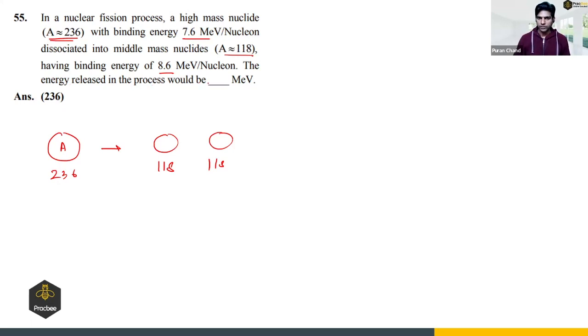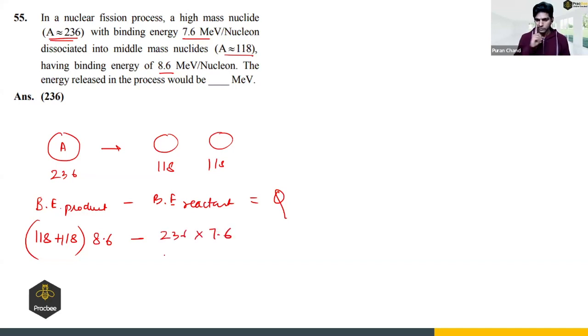So can you see the binding energy has increased? The energy released in the process will be the binding energy of product minus binding energy of reactant. So that will be the energy released. So what is the binding energy of the product? It will be 118 plus 118, that is the total mass number, multiplied with binding energy per nucleon, minus 236 times 7.6. So from here, we can say 236 will be common. So 8.6 minus 7.6 comes out to be 1. So 236 mega electron volt is the answer. Got it?